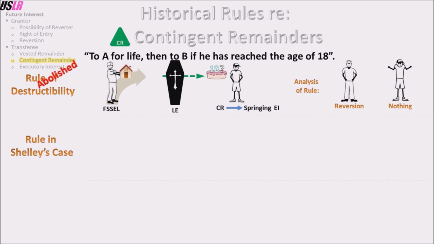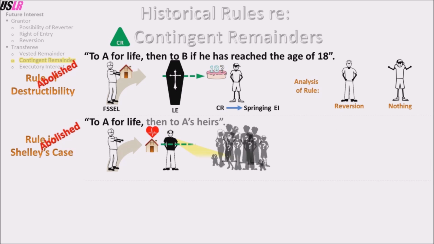Rule in Shelley's case. The rule in Shelley's case has been abolished, but you still need to be familiar with it. This is the scenario. O conveys to A for life, then to A's heirs. Today's analysis, which is the normal analysis, would have A with the life estate, A's heirs with a contingent remainder, and O with a reversion, since A could die without heirs.